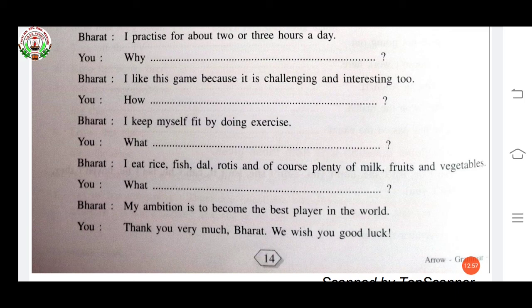Now see next answer. I eat rice, fish, dal, rotis and of course plenty of milk, fruits and vegetables. Here make question. What do you eat? Question mark. Now see next answer. My ambition is to become the best player in the world. Here make question. What is your ambition? Question mark.